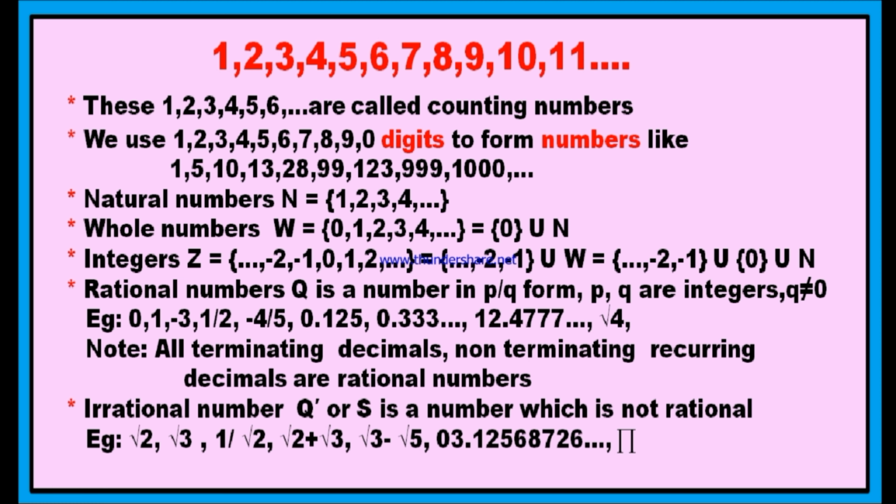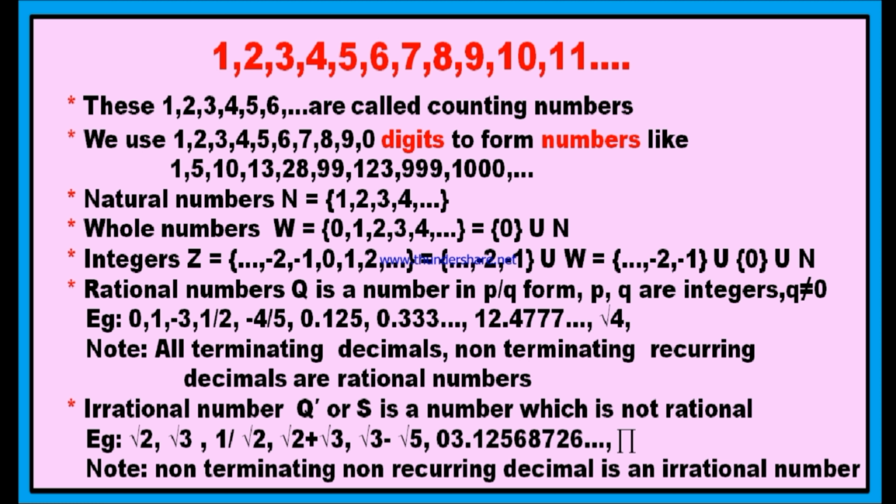Generally, in the place of pi, you may write 22 by 7. As you wrote pi in the form of a fraction 22 by 7, why is it not a rational number and how can you say that it is an irrational number, you may ask. Here, even though you can write pi is equal to 22 by 7, it is not its exact value. The value of pi is not exactly 22 by 7. It is nearly equal to 22 by 7. Therefore, it is an irrational number. Here is the note. Non-terminating and non-recurring decimal numbers are called irrational numbers.